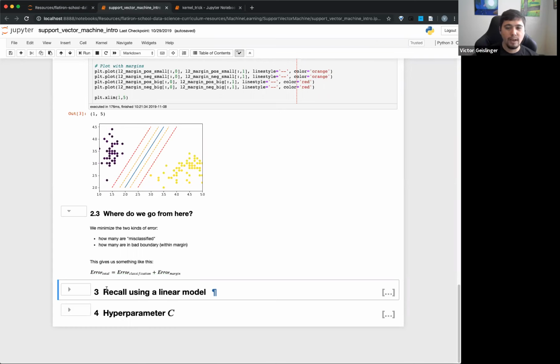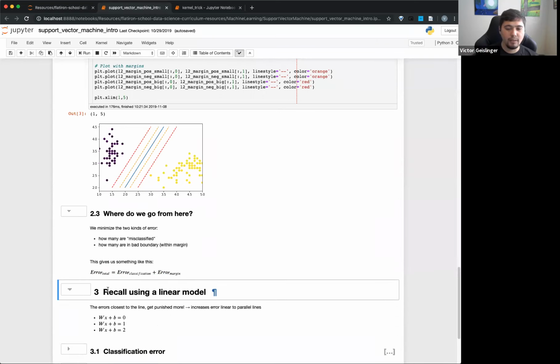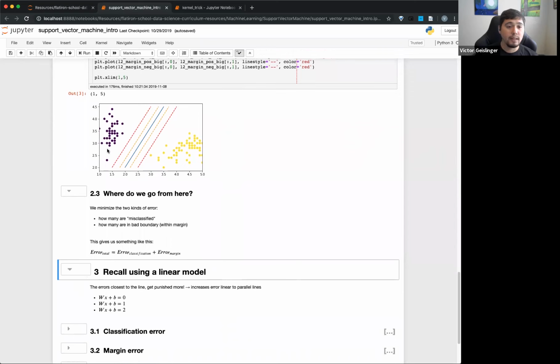Okay, so this is where I'm going to go back to a linear model. One thing to note is that we can always create these lines, or planes or hyperplanes, with this kind of form. Note that this W here is going to be a matrix and X is going to be a vector.